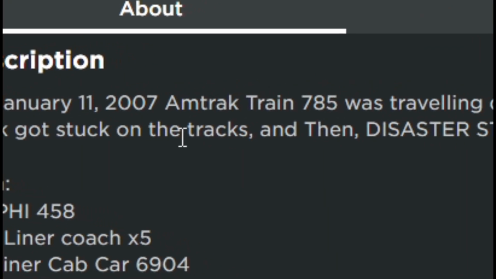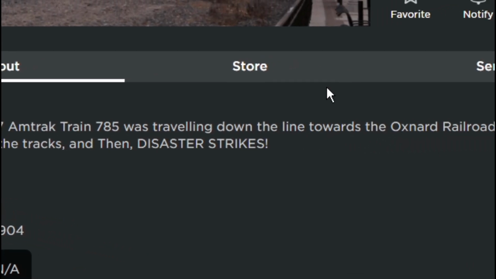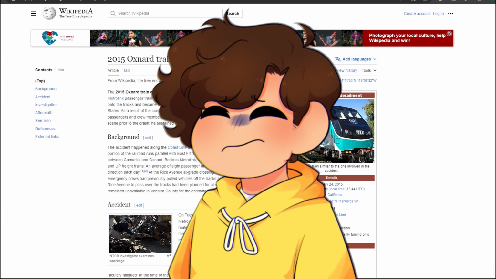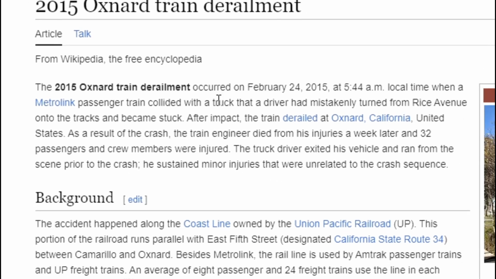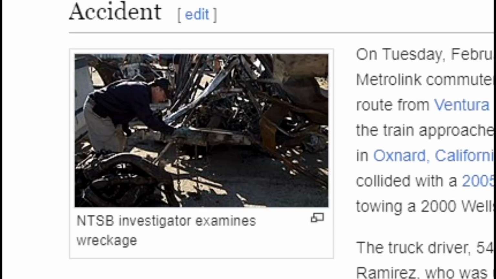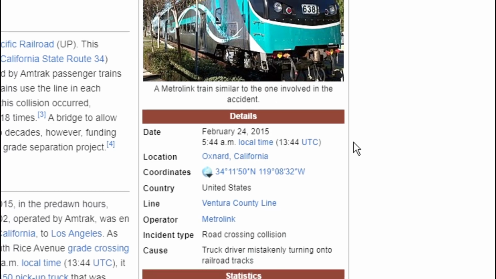On January 11th, 2007, an Amtrak train was traveling down the line when a truck got stuck in the road and then disaster strikes. Now, how did this happen in the first place? I mean, this is modern times. That was pretty recent and we had enough technology to stop this, but I guess somebody made a big mistake. It happened at 5:45 local time in Oxnard, California.